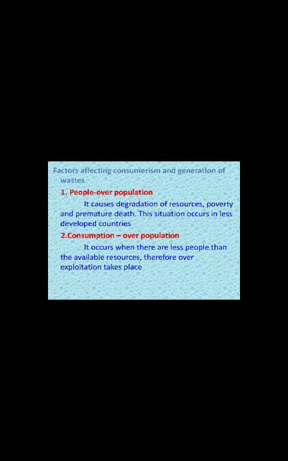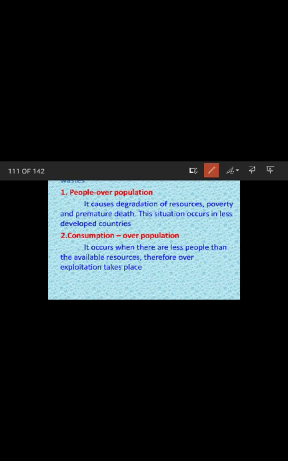Now let us see what are the factors affecting the consumerism and generation of waste. First one is the people overpopulation. It causes degradation of resources, poverty, and premature death. This situation occurs in less developed countries. Second one is the consumption overpopulation. It occurs where there are fewer people than the available resources.